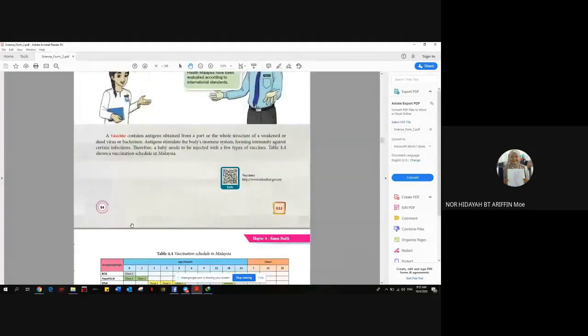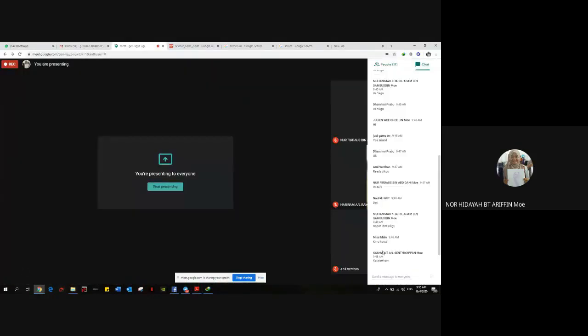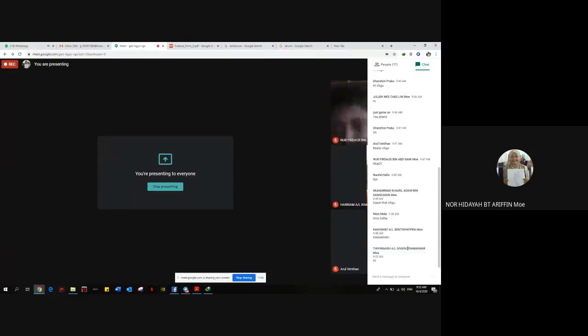So until this topic 84, until this page about vaccine, ada tak apa-apa soalan? Okay, everyone, apa-apa yang tak faham about vaccine, boleh tanya dekat chat box dekat sini. Ataupun maybe tak clear suara cikgu, boleh inform cikgu dekat chat box dekat sini. Ada tak apa-apa masalah, soalan? Ada? Anyone? Okay, ada soalan tak?